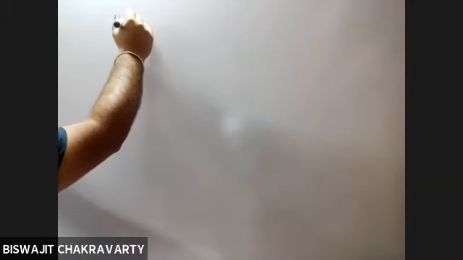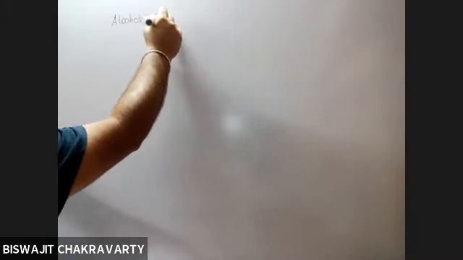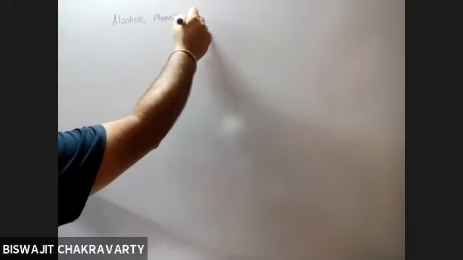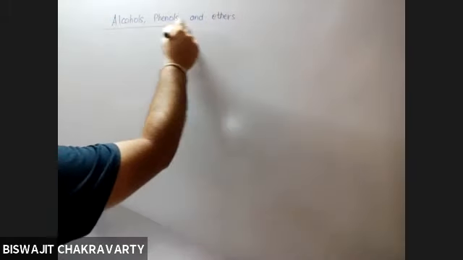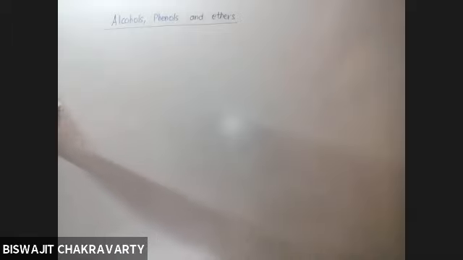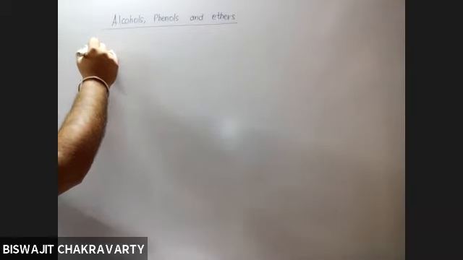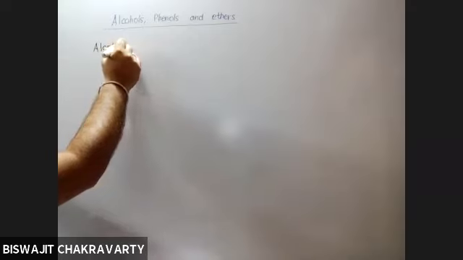So coming to the introduction of alcohols, the topic for today is alcohols, phenols, and ethers. You all are familiar with what is alcohol group? How do you represent alcohol group? Tell me. ROH. R bond OH. So we can write alcohols are